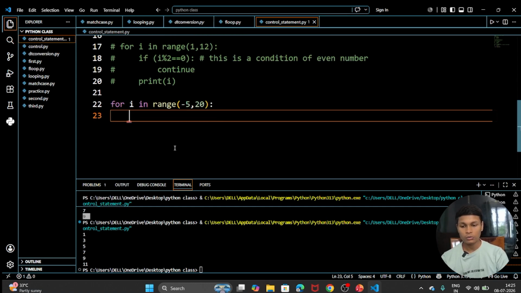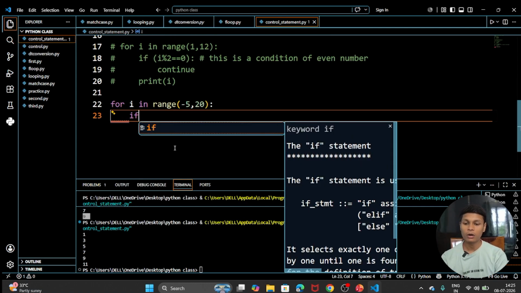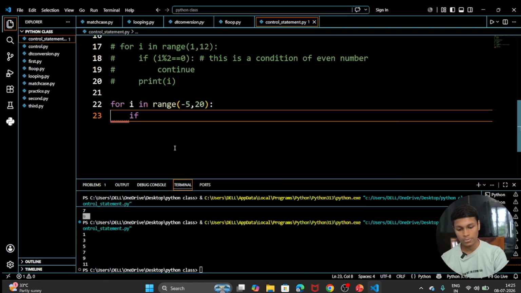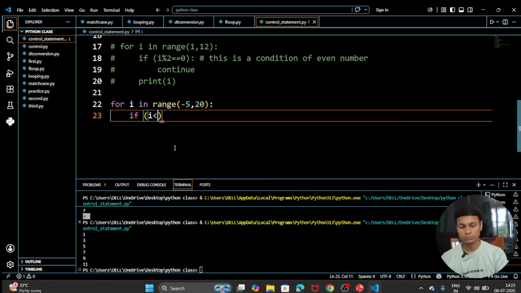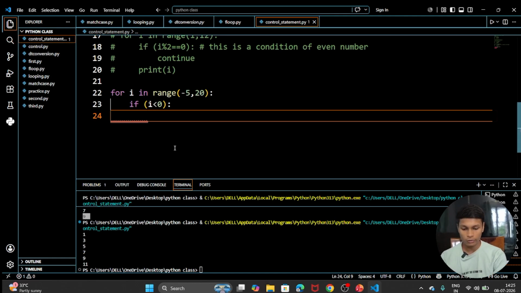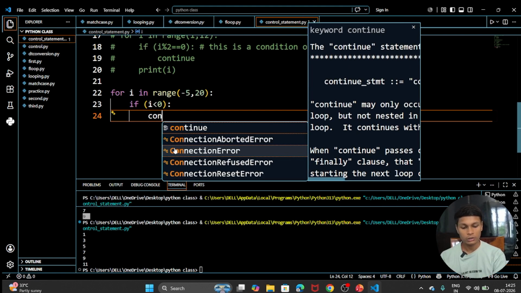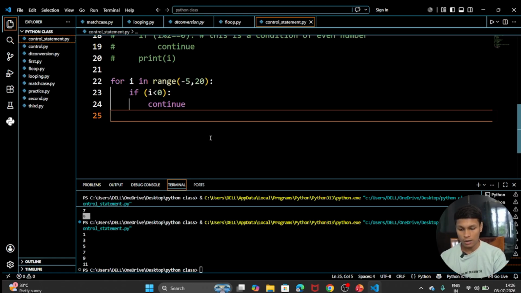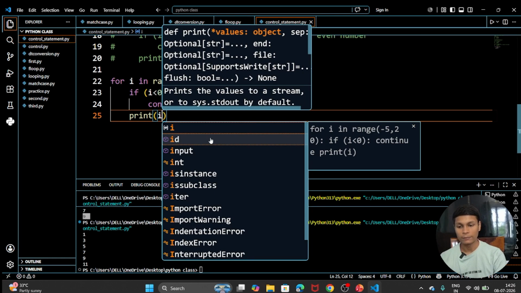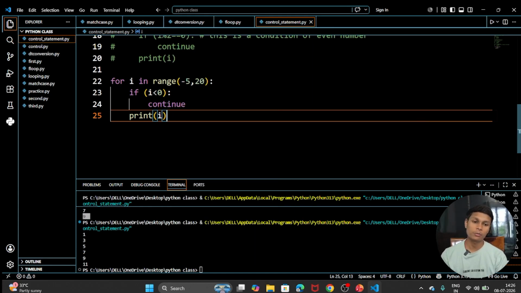And we are going to skip all negative numbers. If our number, which is i, is less than 0, you know that it will be a negative number. If greater than 0, it will be a positive number. That's the simple thing. So we are going to continue in our if statement, meaning skip that number. After that we are going to print i. So i is our number, so the number will be printed.